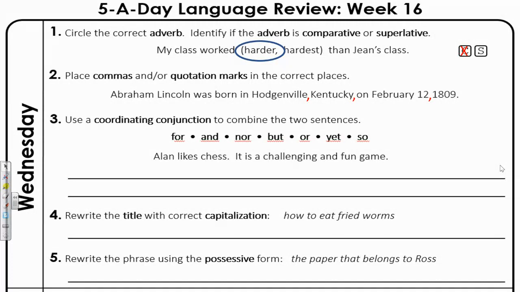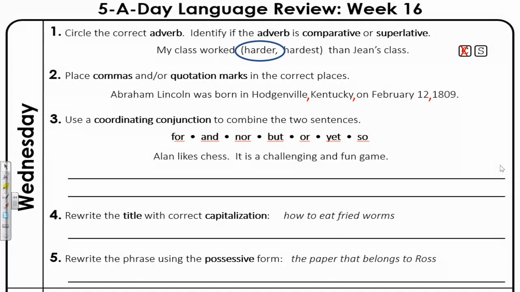Number 3, use a coordinating conjunction to combine the two sentences. Alan likes chess. It is a challenging and fun game. Well, I look at this as Alan likes chess because it is a challenging and fun game. But when I look up at the top, there are no conjunctions "because." I will tell you, though, that there is a conjunction that could substitute for "because."